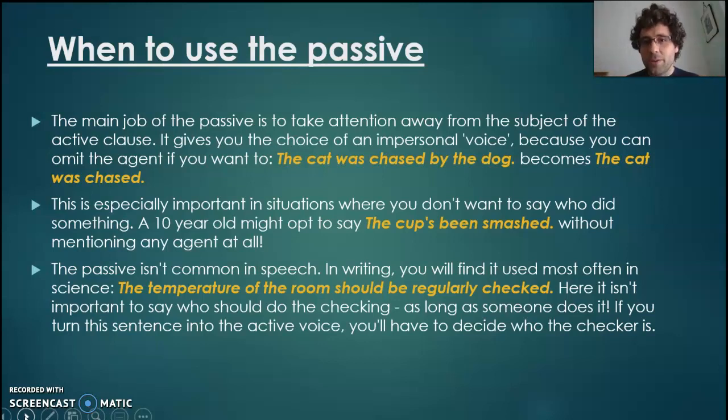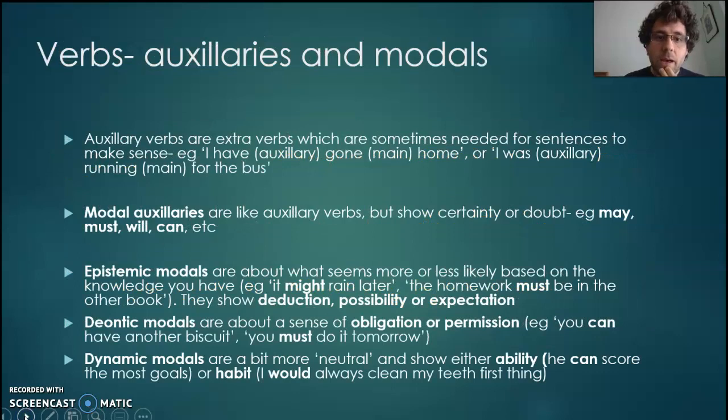It just should happen. And often if texts want to be formal, they will use it for that reason. So it's not always about blame, but it may often be.